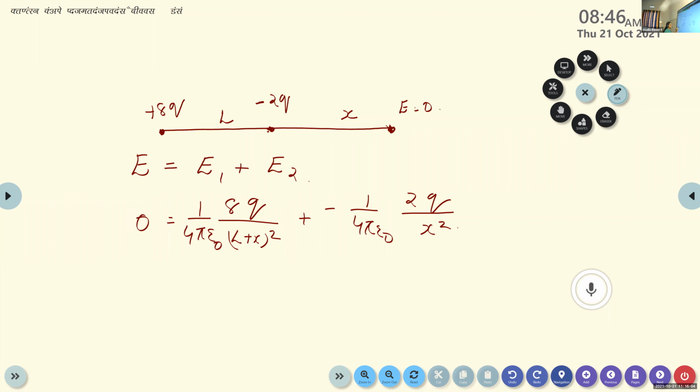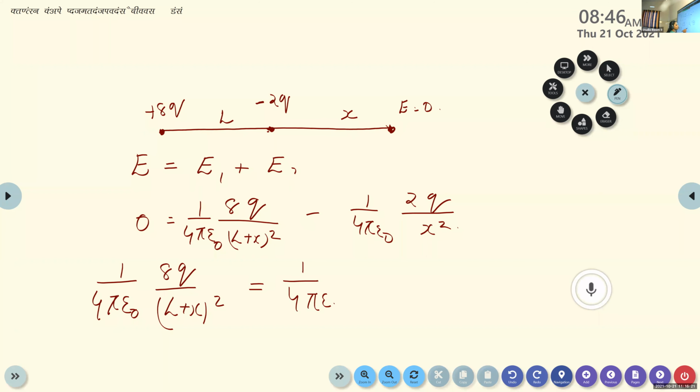Or we can write 1 by 4 pi epsilon 0, 8q divided by L plus x the whole square is equal to, here we have a negative sign, so when we take it to the RHS, it becomes 1 by 4 pi epsilon 0, 2q divided by x square.